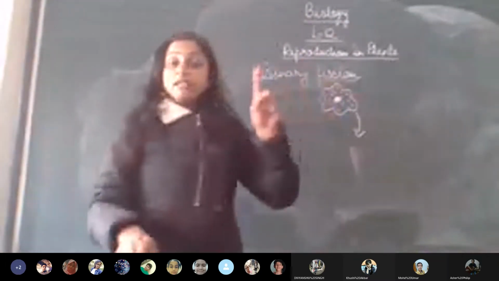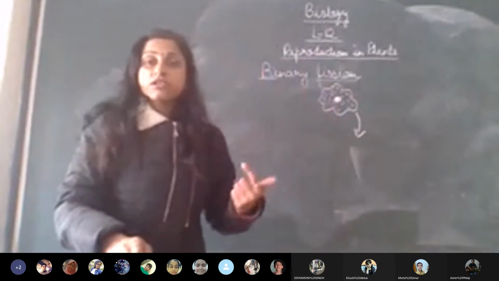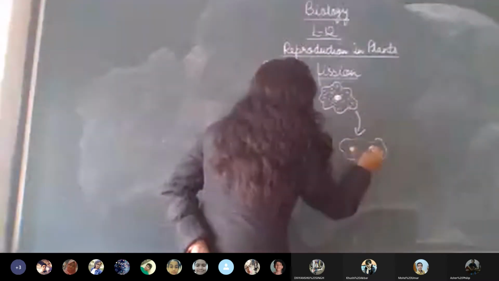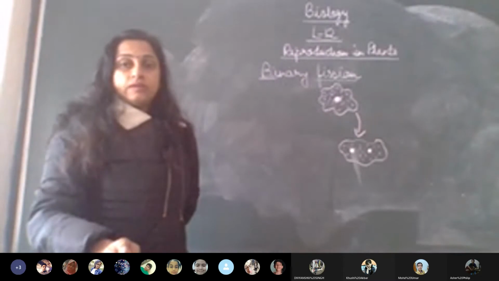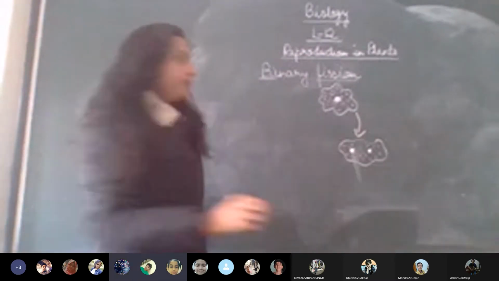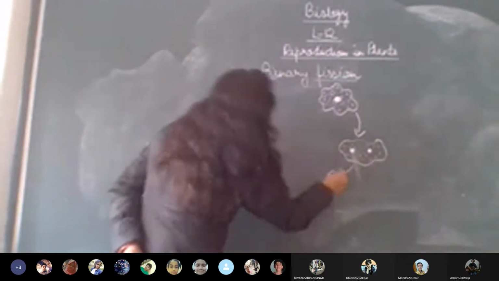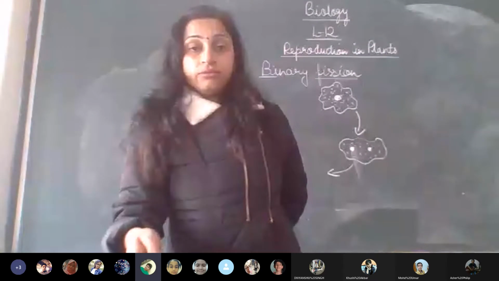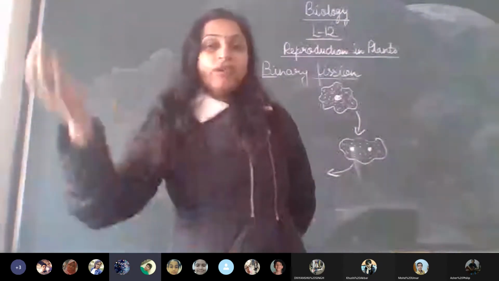So here we see, first what divides? The nucleus divides. The first division is of the nucleus. The amoeba doesn't have any regular shape. Its shape keeps changing from time to time. So we see that the nucleus divides into, come on, two. In the third step, what is going to divide now? Loud, loud.